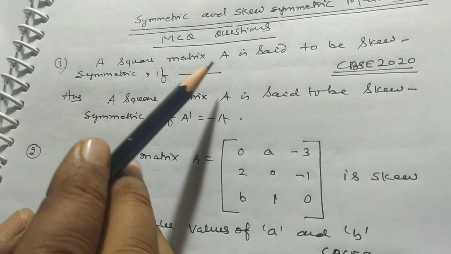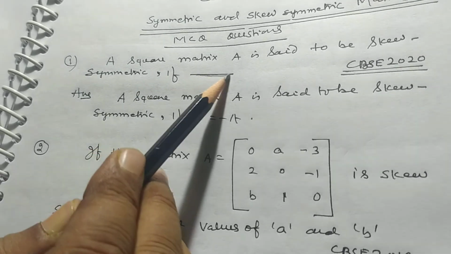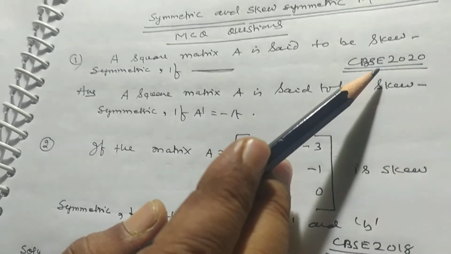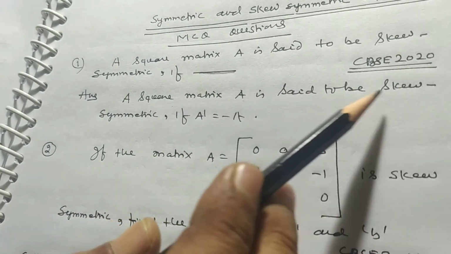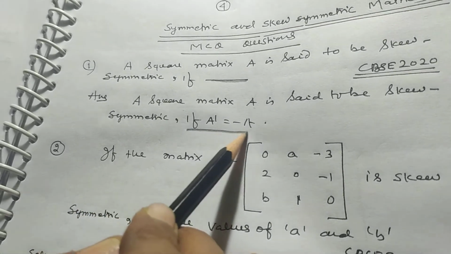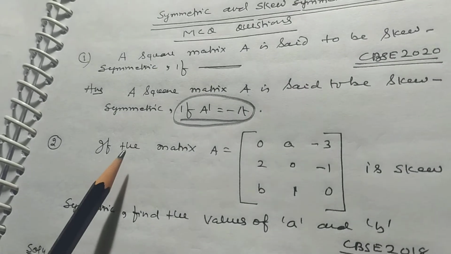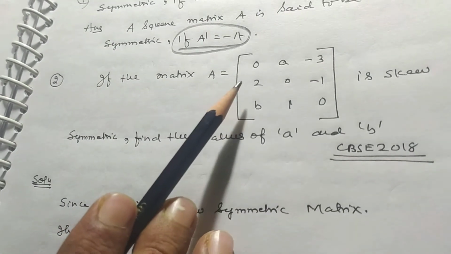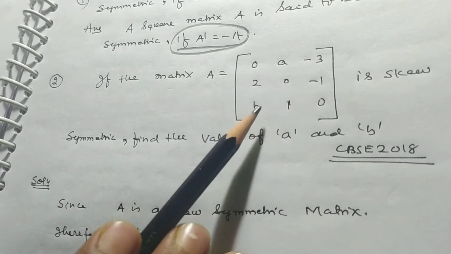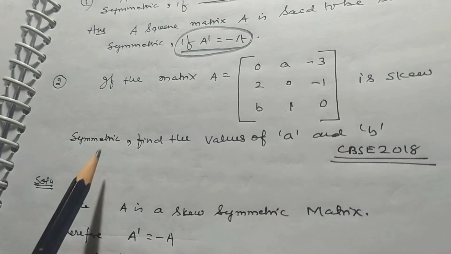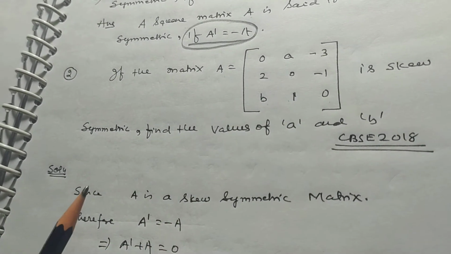A square matrix A is said to be skew symmetric if, fill in the blank. It was asked in CBSE 2020. A square matrix A is said to be skew symmetric if A dash is equal to minus A. We have just discussed this. If the matrix A = [0, a, -3; 2, 0, -1; b, 1, 0] is skew symmetric, find the value of a and b. It was asked in CBSE 2018.